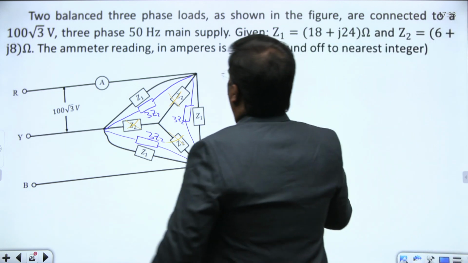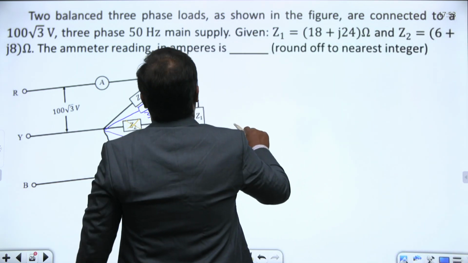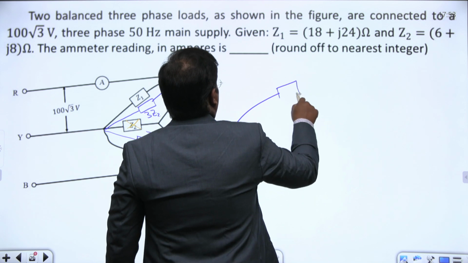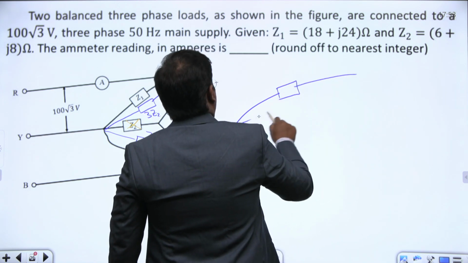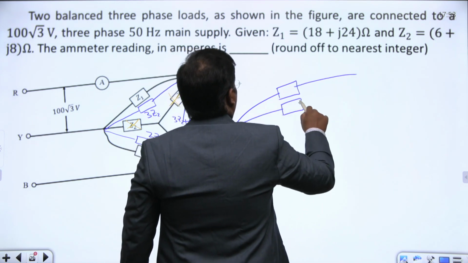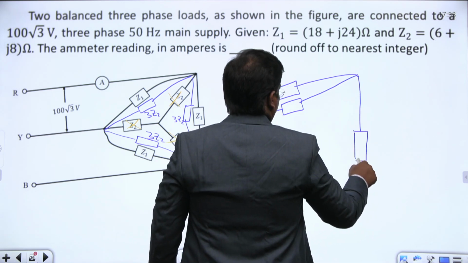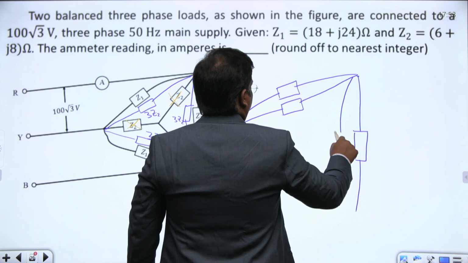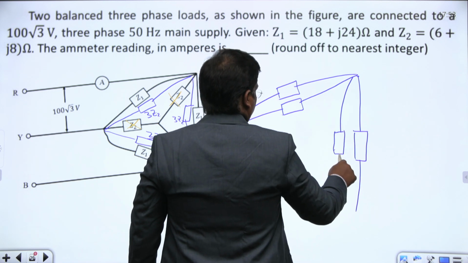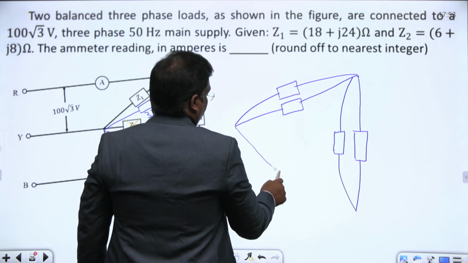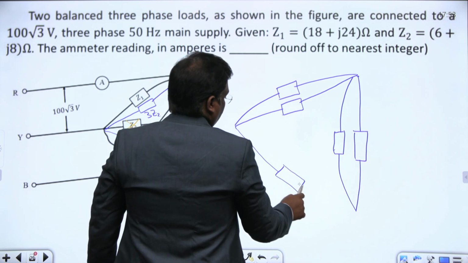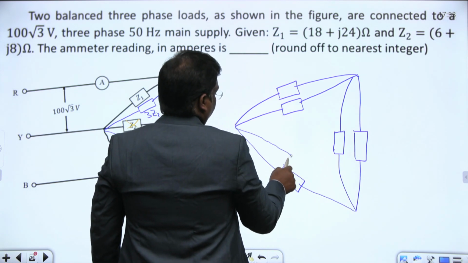And right now, how does this network look? Z1 is there, and in parallel you have 3Z2. Similarly here also Z1 is there, in parallel you have 3Z2. Here also Z1 is there, in parallel you have 3Z2.